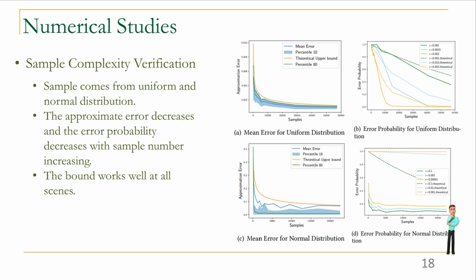Next, we study the impact of error probability delta, which is the probability that we could not derive a good approximate auction considering the sample number and error requirement epsilon. It is obvious that the more the number of samples increases, the more the error probability decreases. And also the error probability increases by improving the error requirements. We can find our bounds still work but looser for the normal distribution than uniform distribution. That is because we need to afford more if we misjudge the hazard rate for normal distribution in our theoretical analysis, and our auction would also calculate a less accurate virtual demand compared with the uniform distribution.